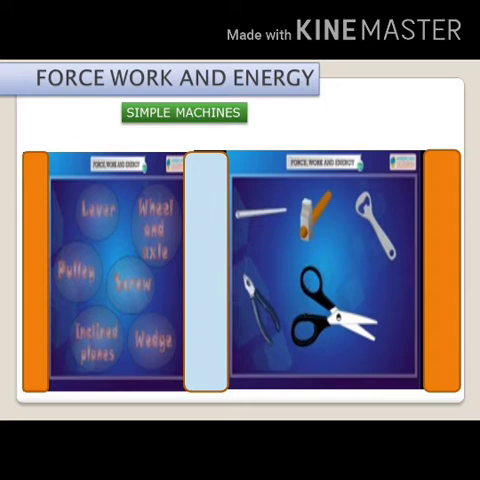Some examples of simple machines are the lever, the pulley, the wheel and axle, the inclined plane, the screw and the winch.